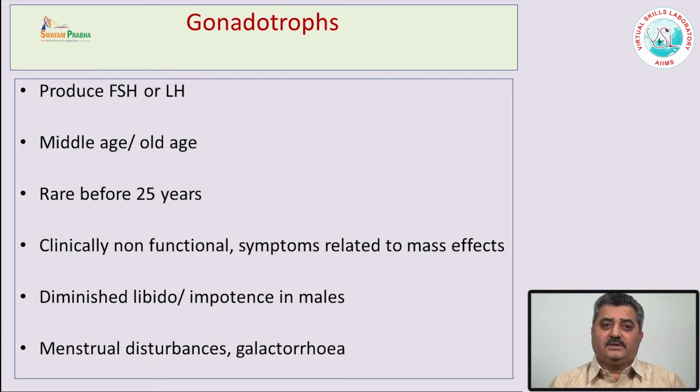People are shy to tell their symptoms, and that may be the reason that these pituitary adenomas are diagnosed late and are larger in size, and most of them present with compression symptoms or visual symptoms.